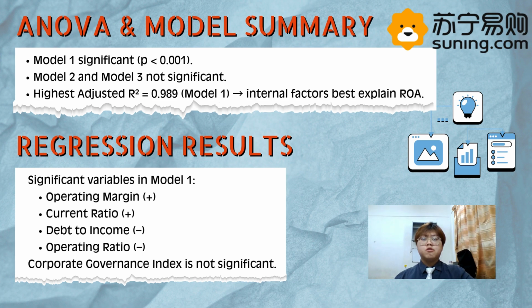The regression coefficient show that operating margin and current ratio are positive and significant, meaning higher profitability and better liquidity improve ROA. Debt to income and operating ratio are negative and significant, meaning higher debt and higher operating costs reduce ROA. Corporate governance index is not significant.